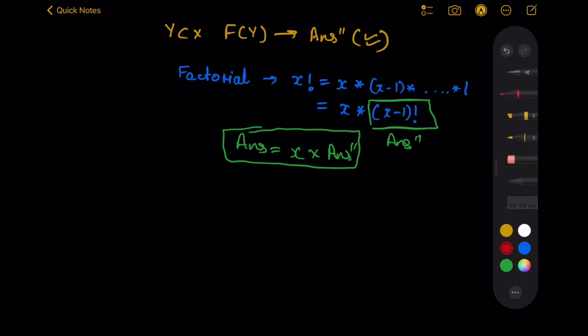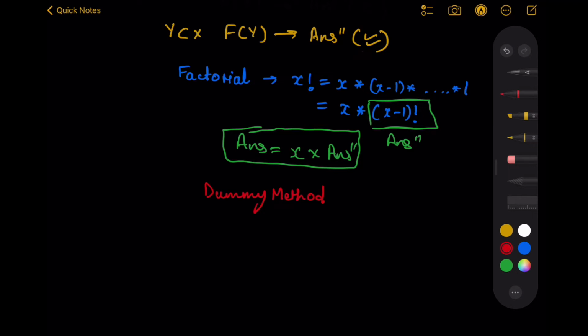It is that when you have to write a method, say any dummy method, what you need to assume is that this dummy method works for a smaller input. I don't care how it works, I don't know how it works, I just know it works for a smaller input.